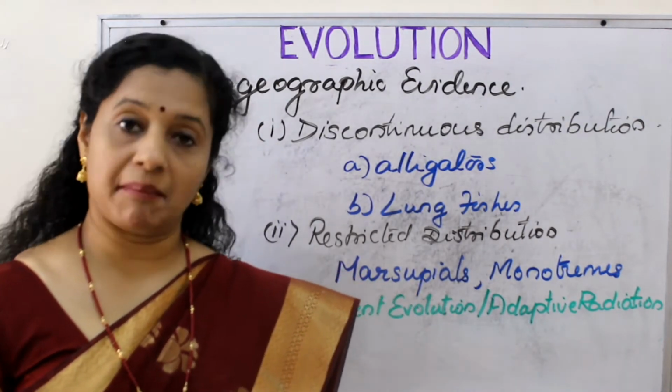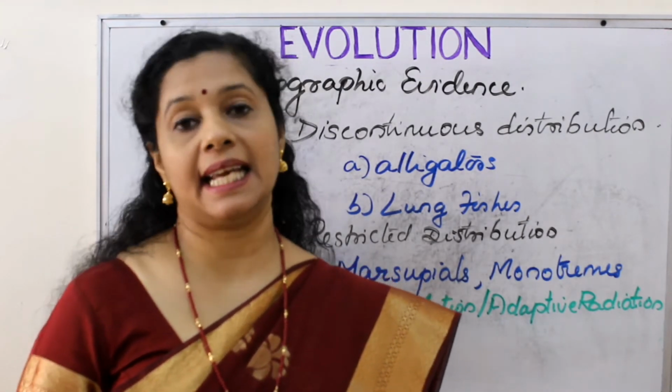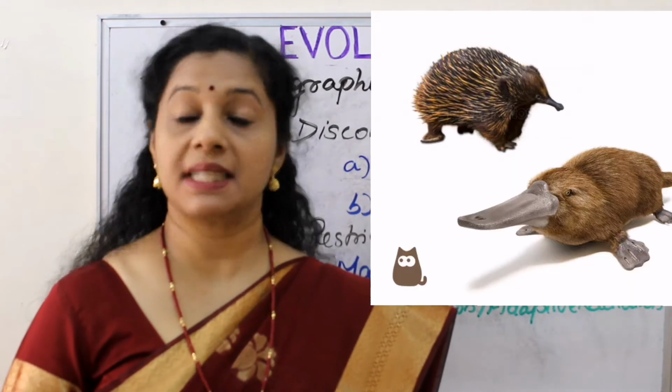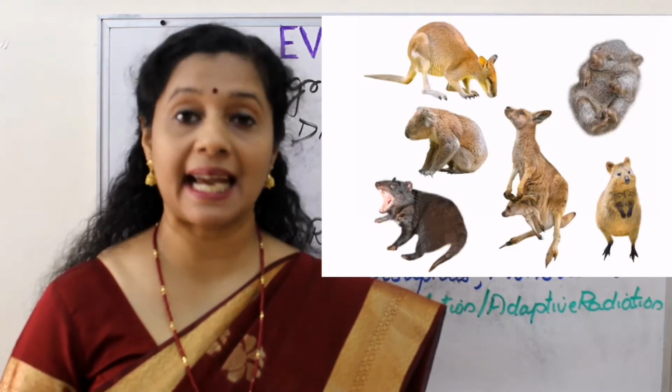See, if you see mammals, they are of 3 types. First is monotremes or the egg-laying ones. Example, platypus, echidna, etc. Next is marsupials or the pouched mammals like kangaroos.